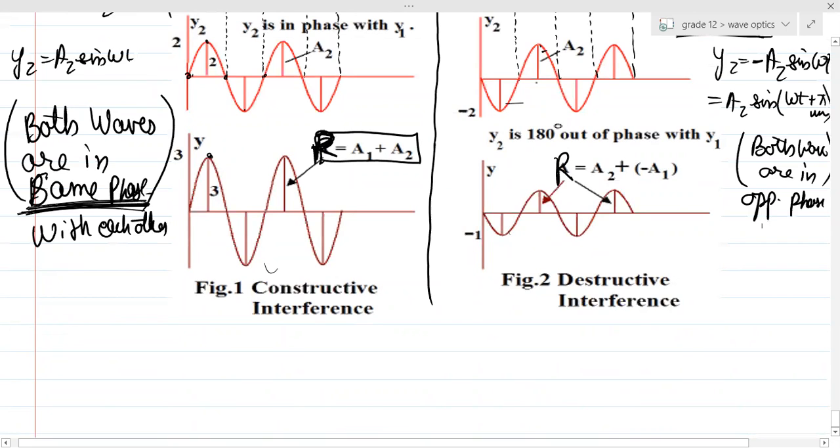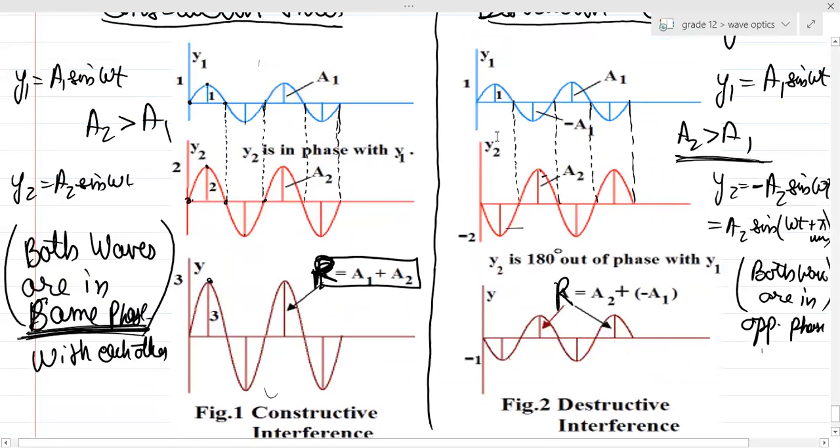Suppose if two people fight with each other, then who will win? The one with more power, right? The one with the greater power will win, obviously. Similarly, these two were traveling in the opposite direction, they superpose at a point. So whose will prevail? Who will rule over who? The one with the bigger amplitude will rule over the one with the smaller amplitude. So the same thing happened over here.